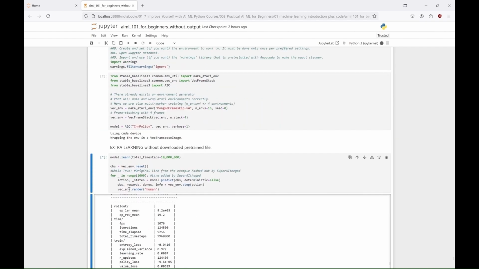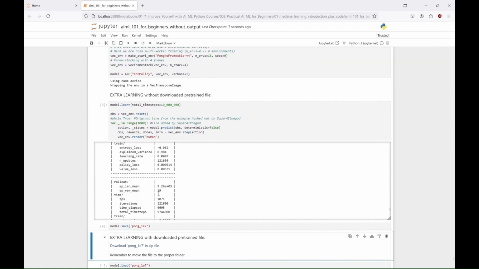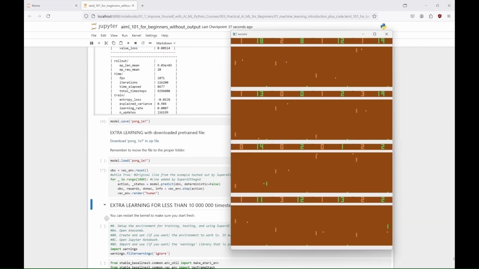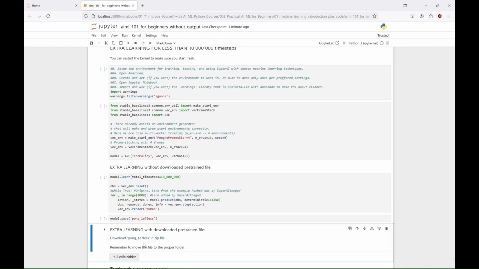Unfortunately, as always, our skills fluctuate. We get better, we get worse, but overall, we are still much better. So, I'm saving this one for you, and if you want you can download it. And who is the master now? We are, yes. Okay, I thought about training one more agent, with less than 10 million time steps but decided